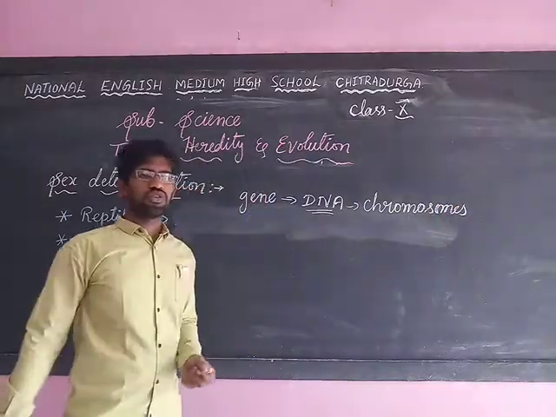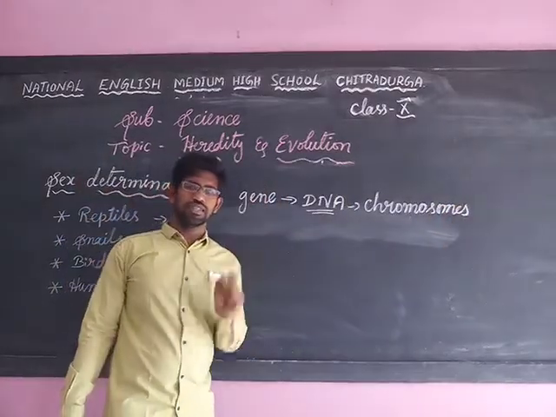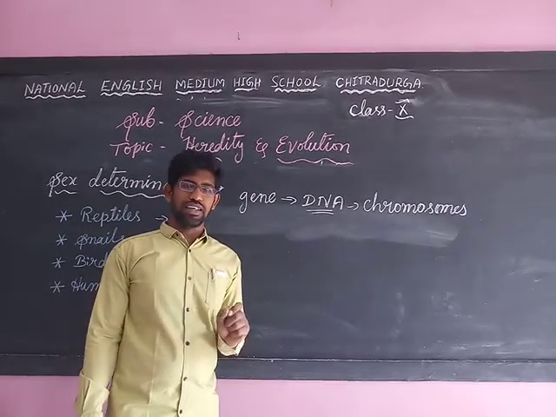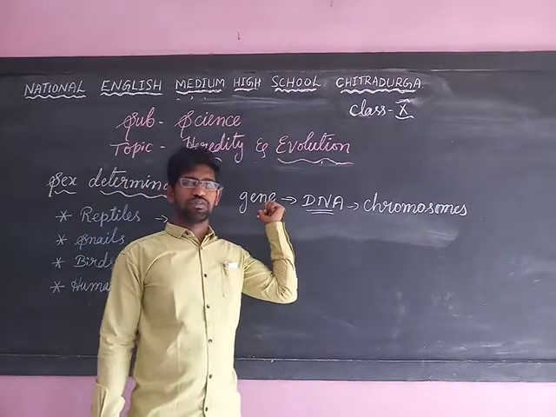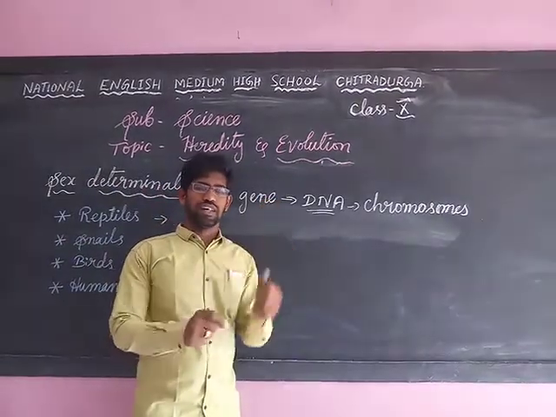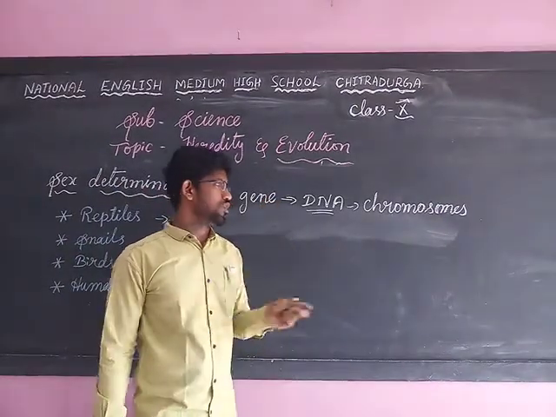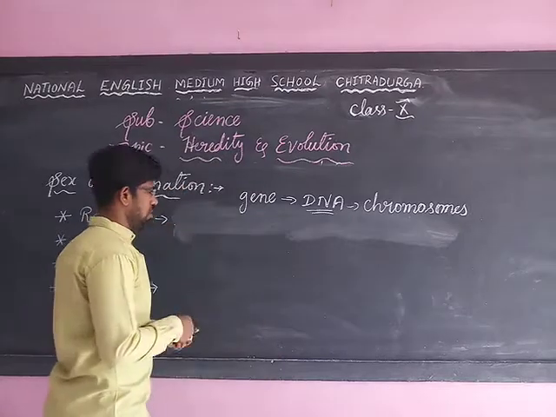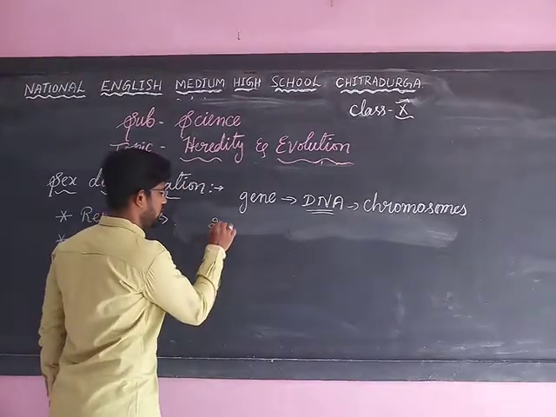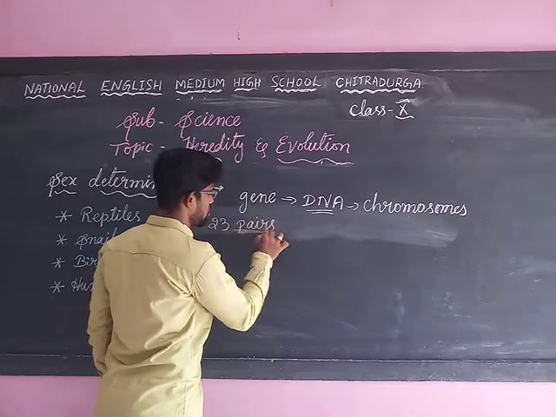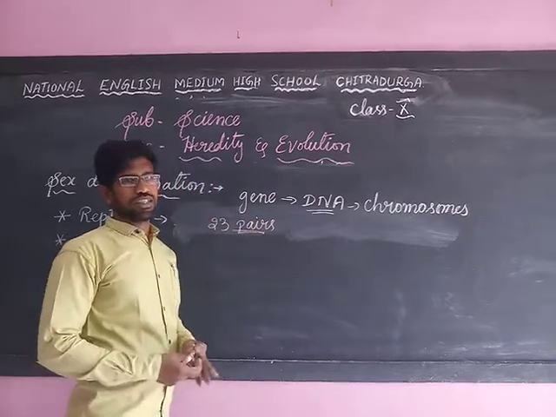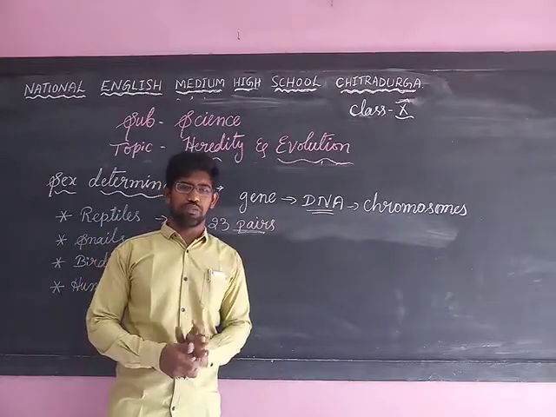So the chromosomes are present in the cells of our body and contain the DNA. In the DNA, the gene is present, which is responsible for carrying the materials from the parents to the children. These chromosomes total 23 pairs. The 23 pairs of chromosomes are present in each individual human being.